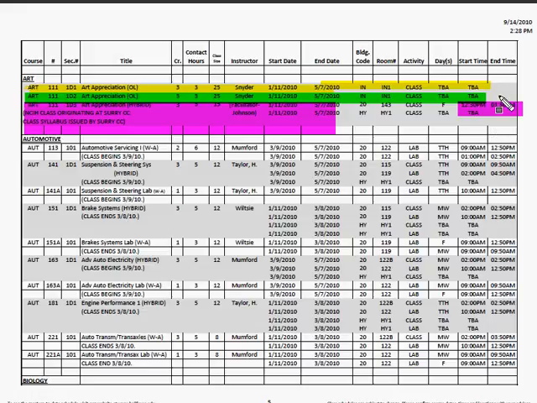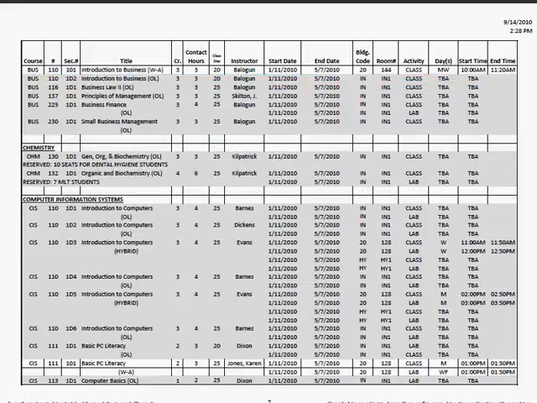So yeah, I need to look at Art 111 and say which one of those 3 fits my schedule the best. If I want to take it completely online, I can. If I don't, I decide, well, I want to take the course seated on Friday. I can do that as well. My other course I look at, CIS 111.